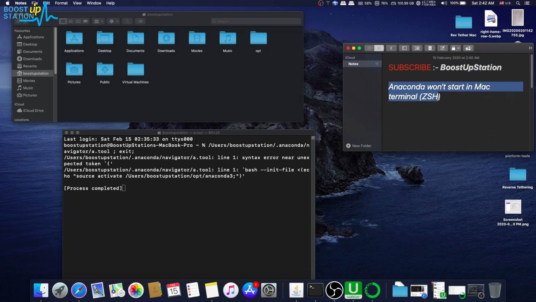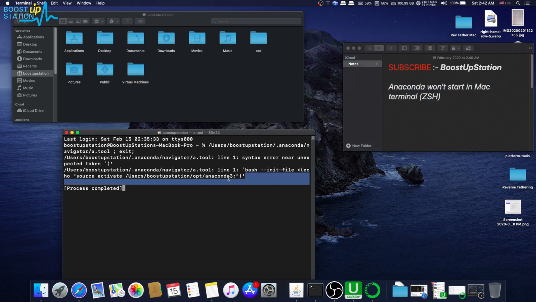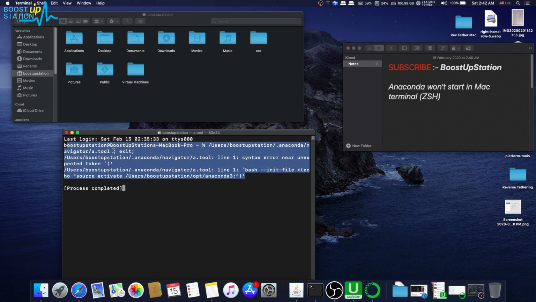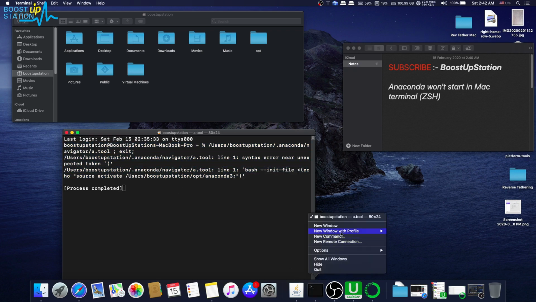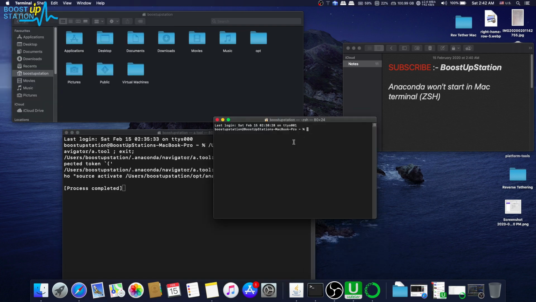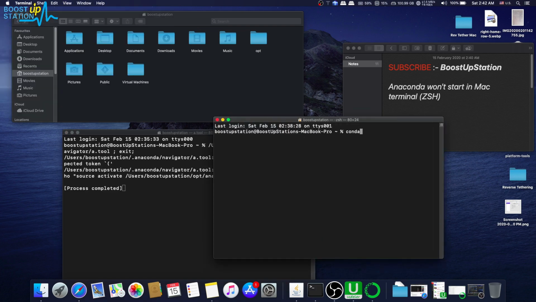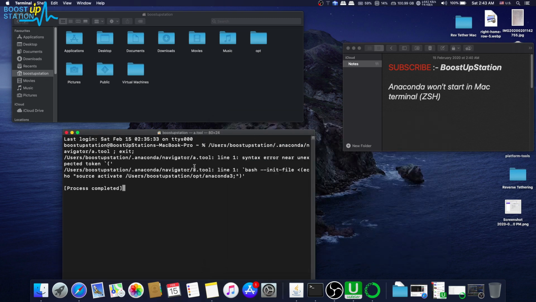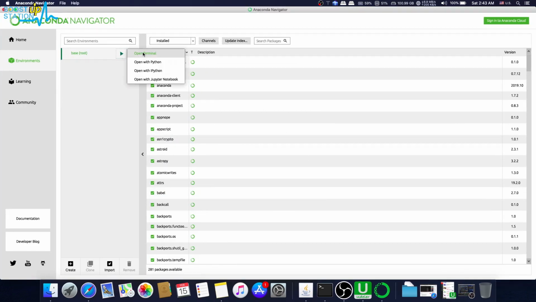Today we are going to fix the Anaconda is not starting in Mac terminal Z shell problem. We are getting this kind of error when we are launching the terminal from the Anaconda, or let's say run a new terminal here, new window, and if we type conda info here, we see that the command is not found, right? So we are going to fix both of the problems, and let me show you that.